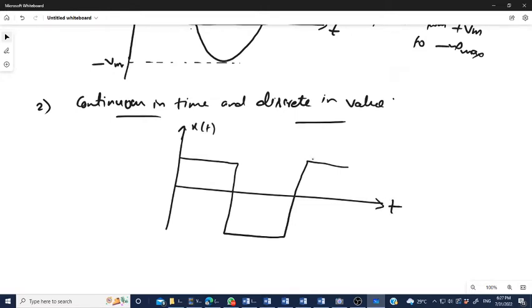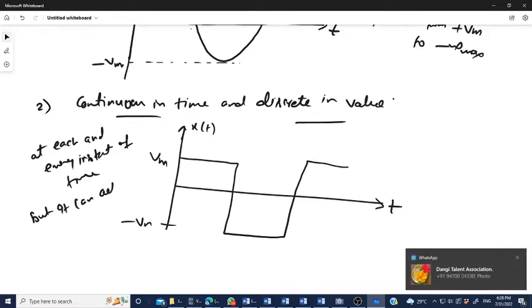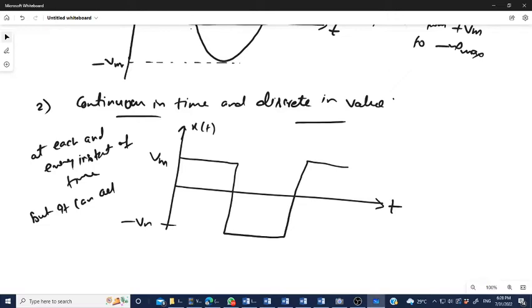The concept is, it is defined at each and every instant of time, but it can attain only some discrete values.